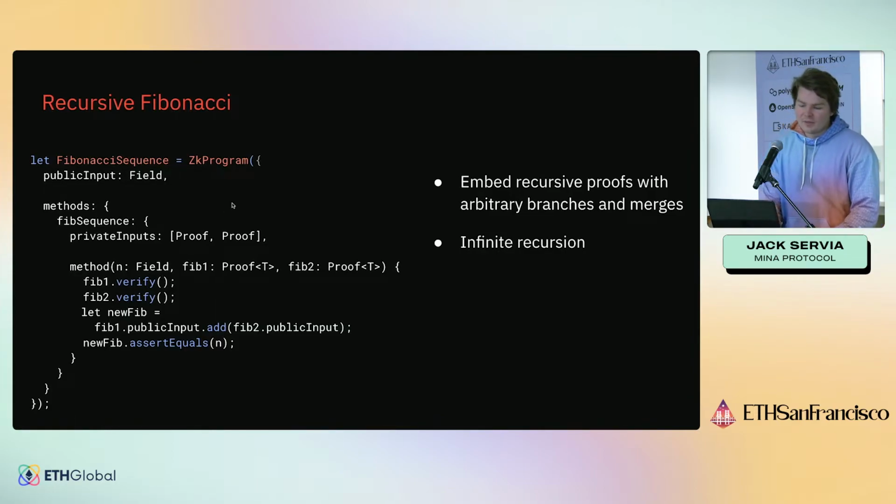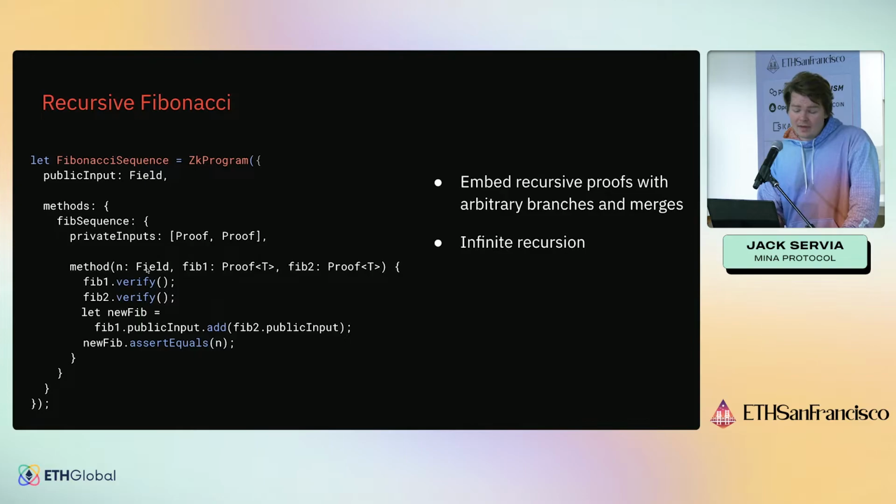And this is made possible with this zk program thing. And so this is basically a stripped down smart contract. It's just the program. Smart contract is kind of a superset of this. And so we define a public input, some methods. But what we can see is that for our private inputs here, we're actually passing proofs in.